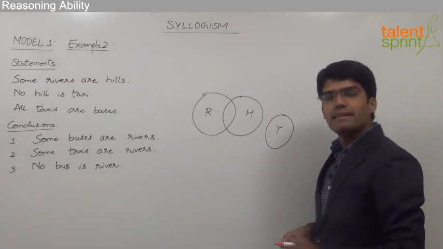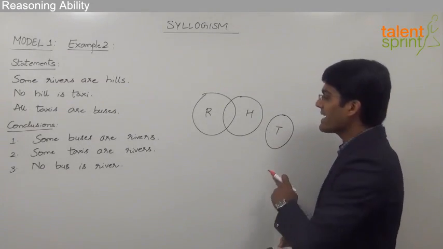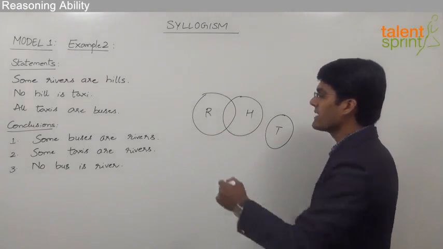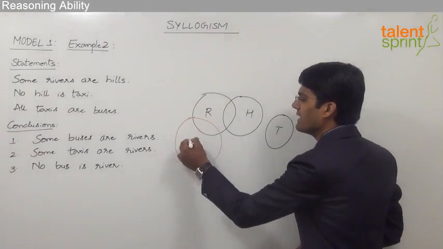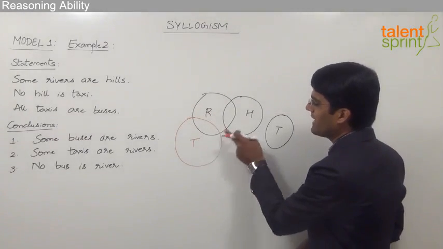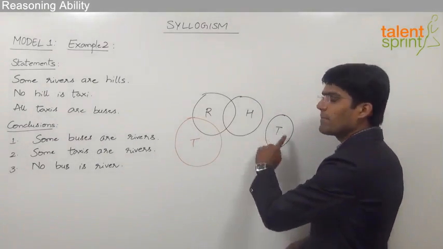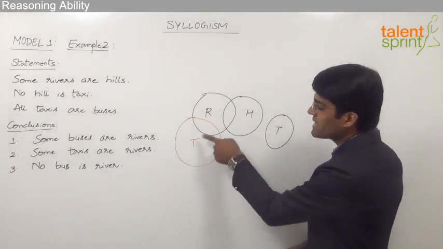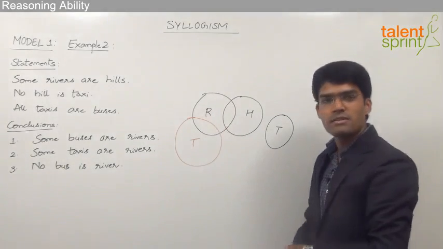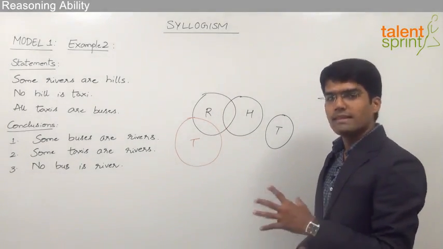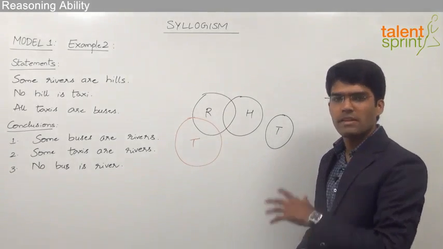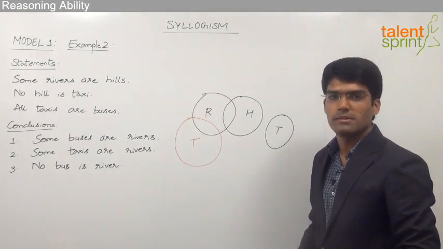But while drawing the basic diagram itself, we need to understand that the taxis can also be taken on the other side. For example, we can also take the taxis in this manner. Even in this case, we find that no hill is a taxi. The only difference here is, in the first case, there is no overlapping between rivers and taxis, but in the second case, we find that taxis and rivers overlap each other. So that is how, while drawing the basic diagram itself, we need to visualize the various other possibilities.